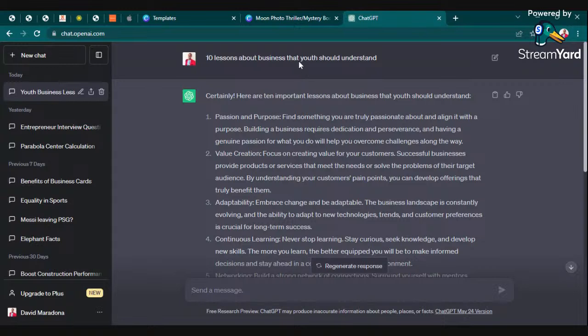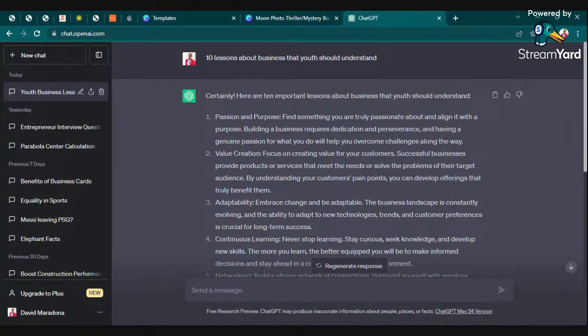So the 10 lessons about business that youth should understand. Certainly, here are 10 important lessons about business that youth should understand. The first one is passion and purpose. Find something that you are truly passionate about and align it with a purpose. Building a business requires dedication and perseverance. And having a genuine passion for what you do will help you overcome challenges along the way.